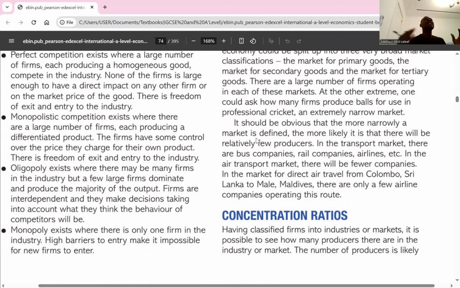Why? Because there are large numbers of firms that can decide whatever they want to do. Whatever your decision is does not have any direct relationship or impact on others. Prices are mostly set by the market, so they are price takers, because prices are mostly competitive pricing. And there's always free entry and exit, there are no barriers. Do you understand? Yes. So we call it a perfect competition because, one, they are mostly price takers, and there's free entry and exit into that market.